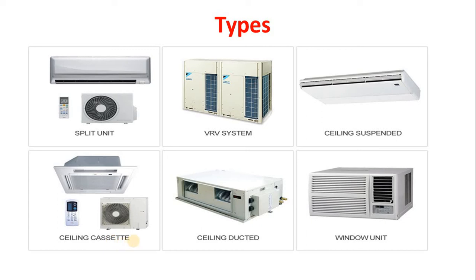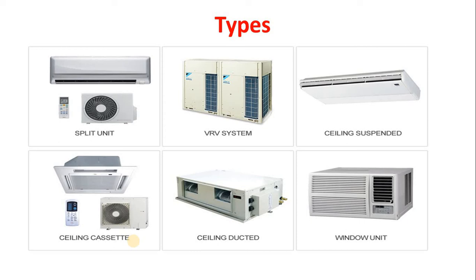Nowadays there is a trend to use this air conditioning system in all kinds of offices or shops. So everywhere the ceiling cascade system is mostly used nowadays. It looks attractive as compared with the split air conditioning system. The next is the ceiling ducted air conditioning system. It is mostly used in various applications like shopping complexes like D-Mart, big bazaars, N-Marts, etc.